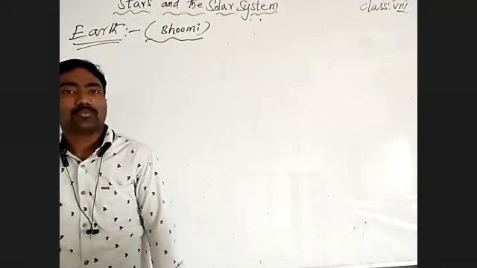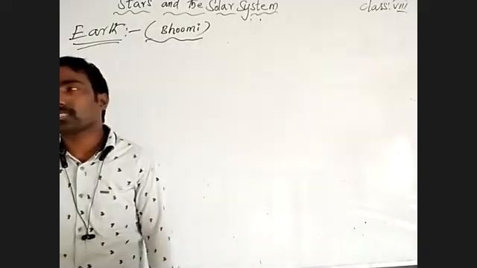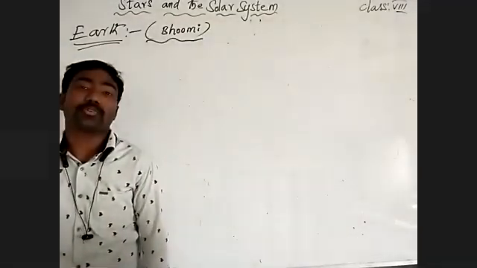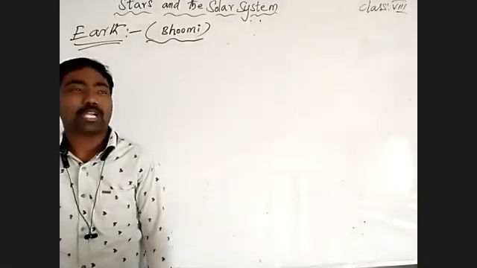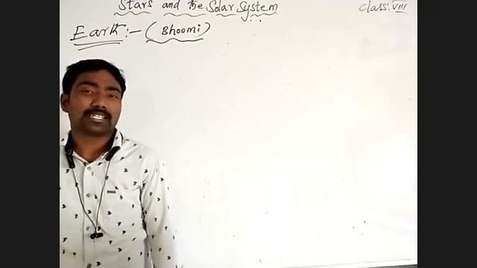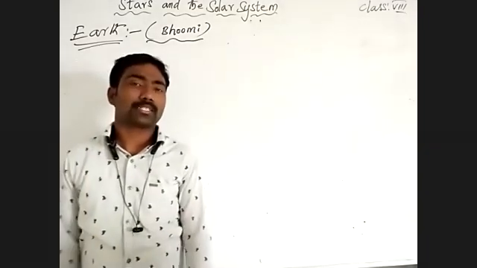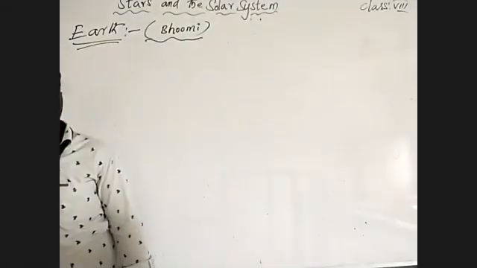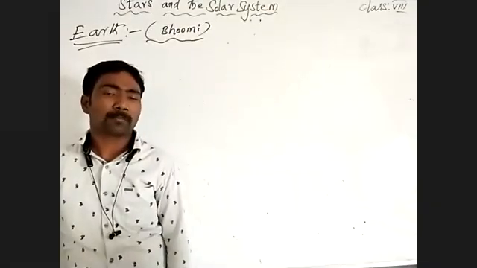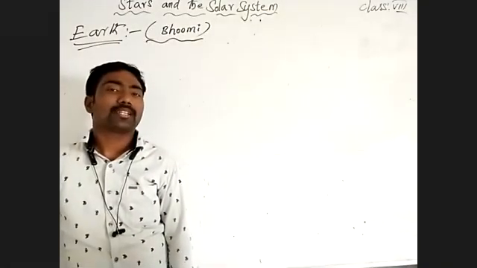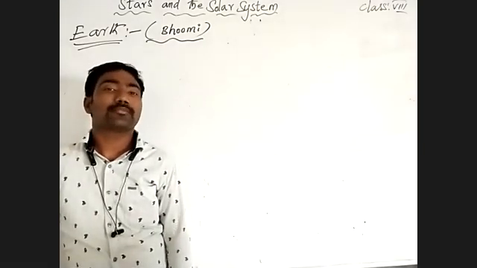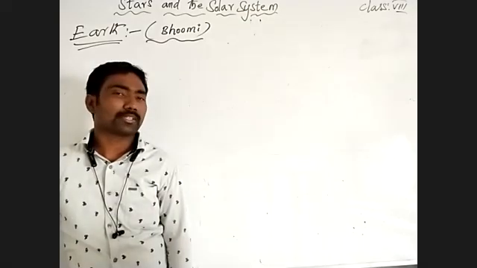That's why the temperature on the surface of the Earth is 15 degrees Celsius to 55 degrees Celsius, which means the minimum and maximum temperature. It does not increase beyond 55 degrees Celsius because the atmosphere absorbs, and so does water. We have 3/4 part of water on the surface of the Earth.